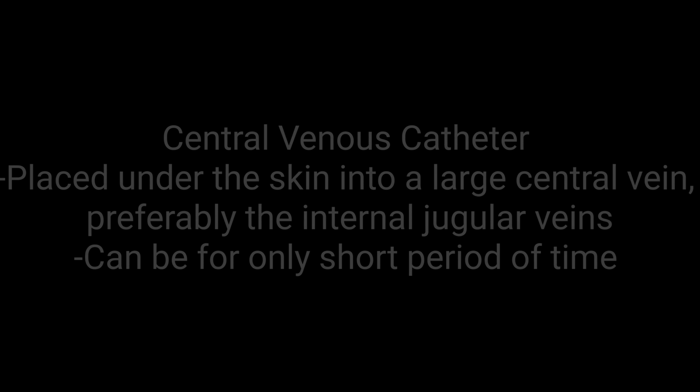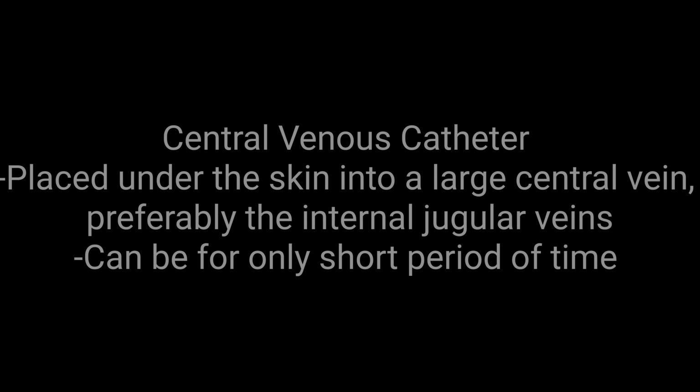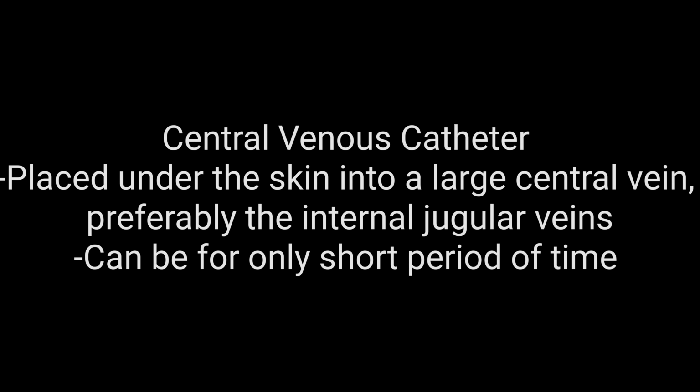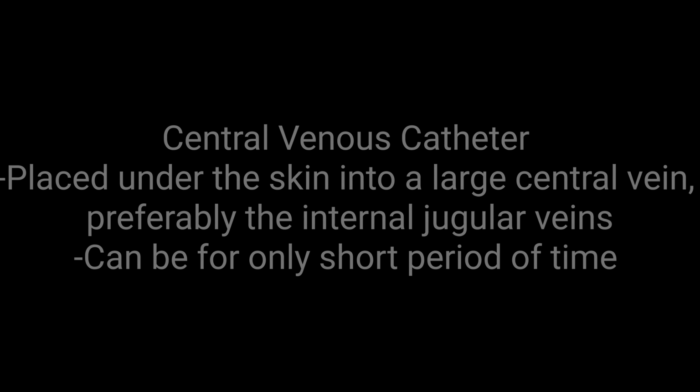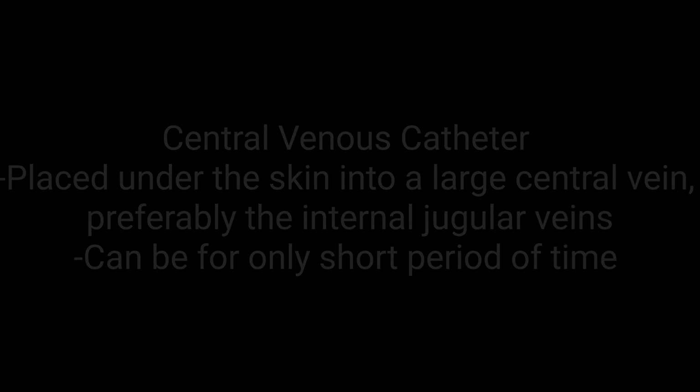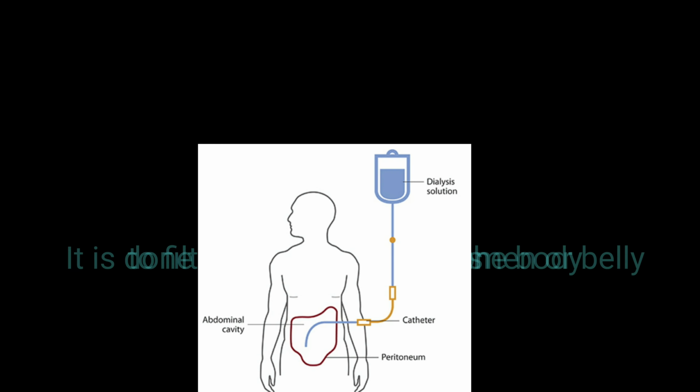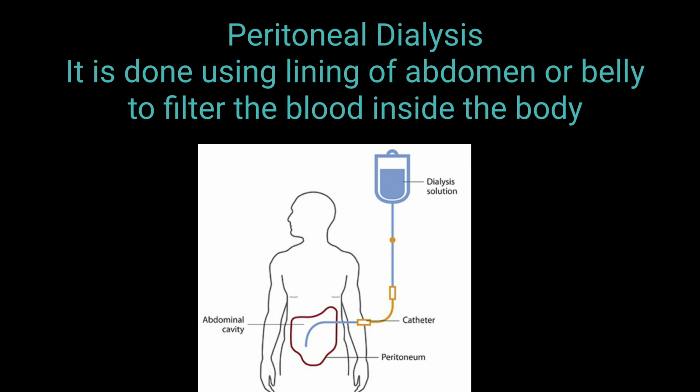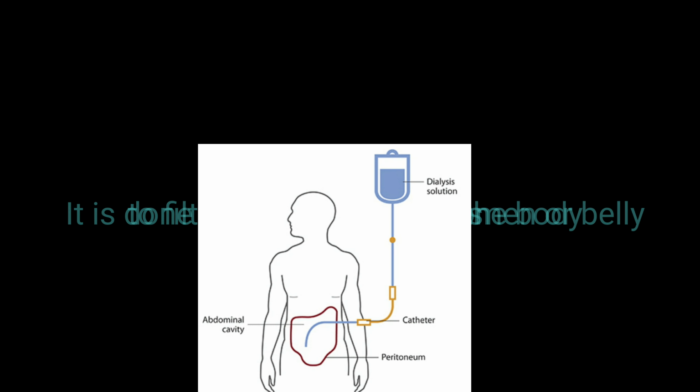Central venous catheter, also called central line. It is placed under the skin into a large central vein, preferably the internal jugular vein. It can be used for only a short period of time until a more permanent type of dialysis access has been established. Peritoneal dialysis is done using the lining of the abdomen or belly to filter the blood inside the body.